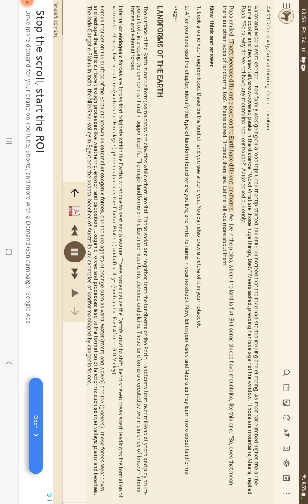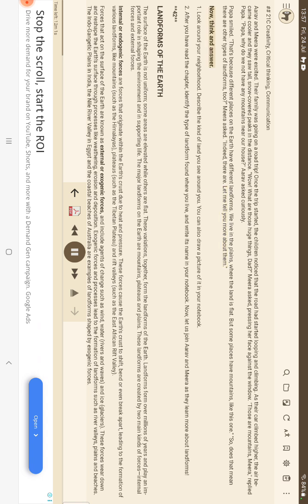"That's because different places on the earth have different landforms. We live in the plains, where the land is flat, but some places have mountains, like this one." "So, does that mean there are other types of landforms, too?" Mira asked. "Indeed, there are. Let me tell you more about them."